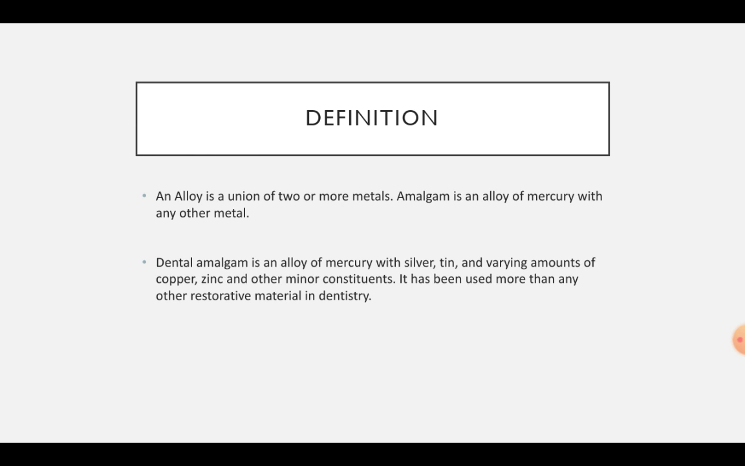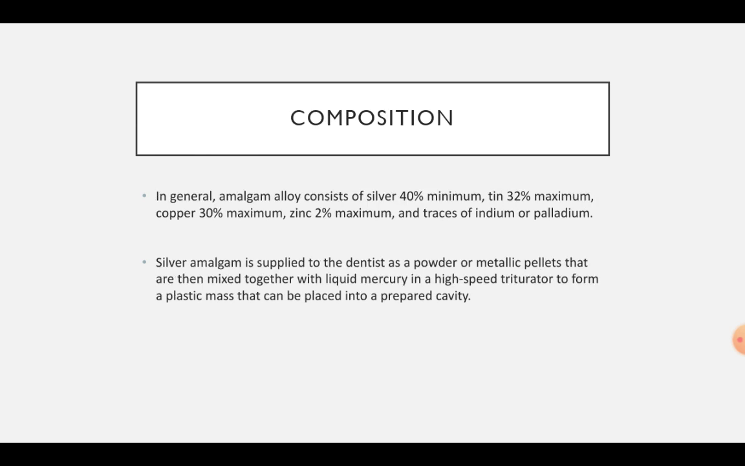Thus, dental amalgam is an alloy of mercury with silver, tin and varying amounts of copper, zinc and other minor constituents. It has been used more than any other restorative material in dentistry. Now coming to the composition, amalgam alloy consists of approximately silver minimum 40%, tin 32% maximum, copper 30% maximum, zinc 2% maximum and traces of indium or palladium.